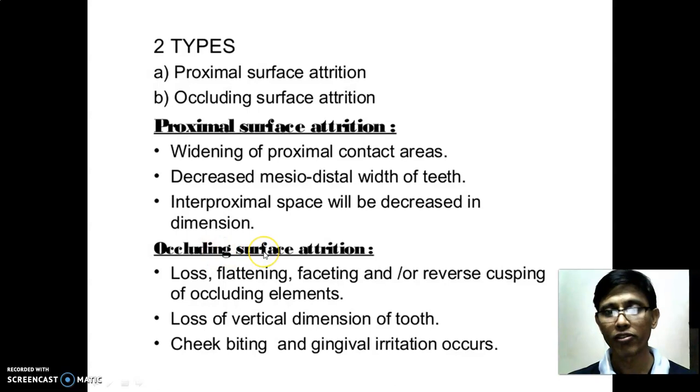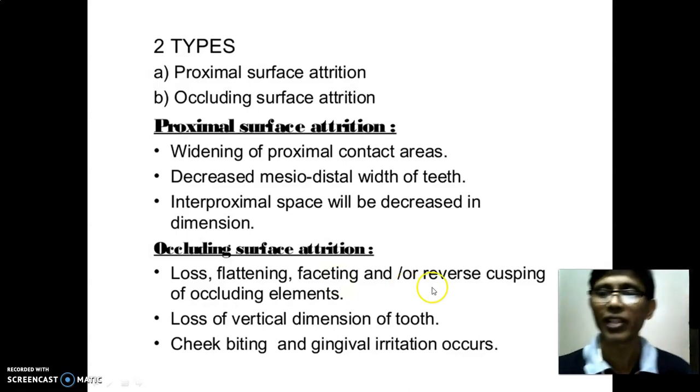Then occluding surfaces, where the maxillary and mandibular teeth come in contact. There you will find loss, flattening, faceting or reverse cusping of the occluding element. There will be flattening, enamel loss, and because of wearing there will be facet formation on the occlusal table. Then reverse cusping.